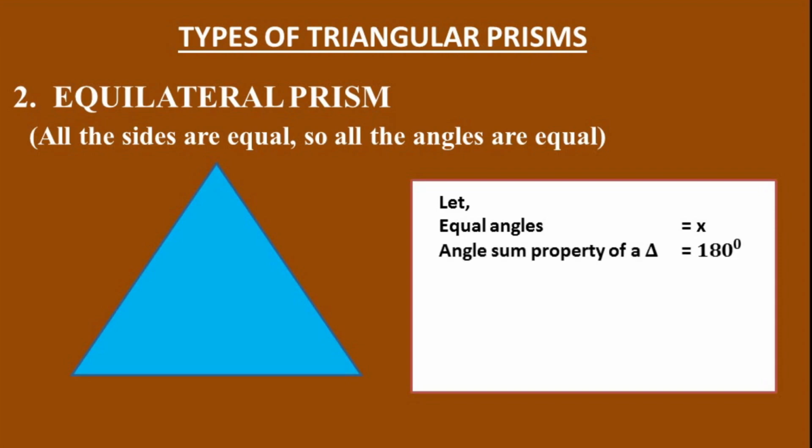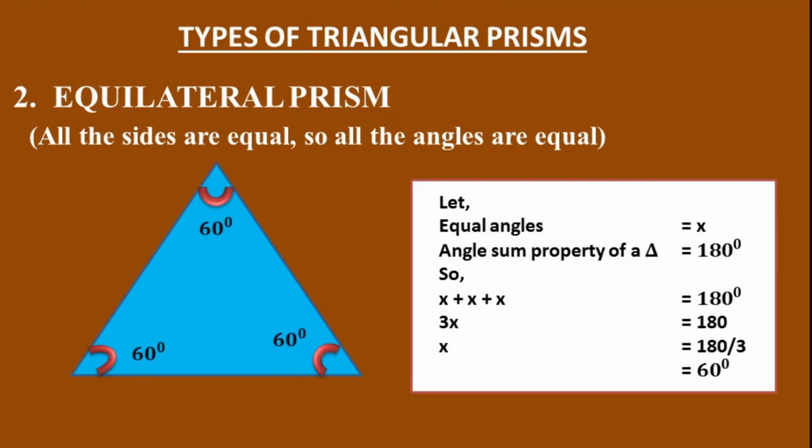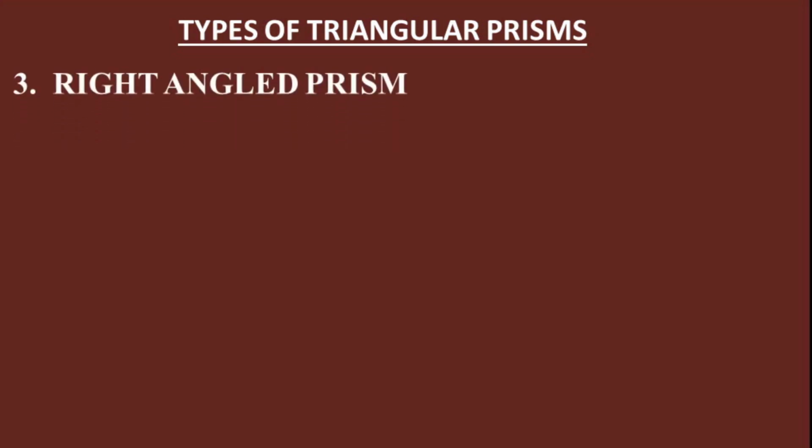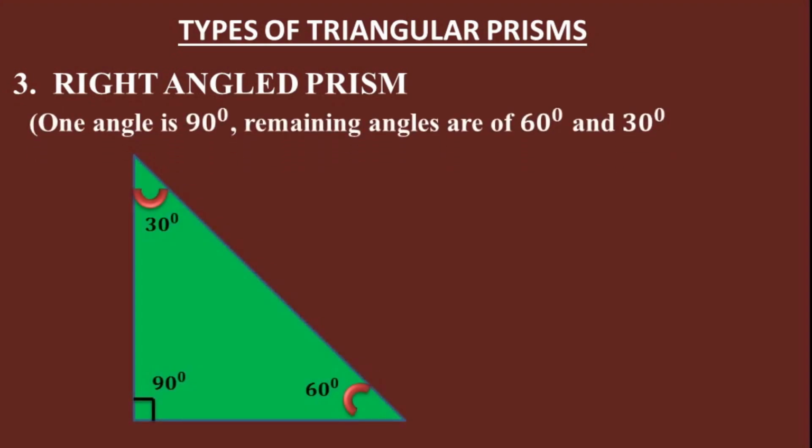So x plus x plus x is equal to 180 degree, 3x is equal to 180 degree, and x is equal to 180 divided by 3, that is 60 degree. So every angle of an equilateral prism is 60 degree. Now the third type of prism is the right-angled prism. In this type, one angle is 90 degree and the remaining angles are 60 degree and 30 degree.